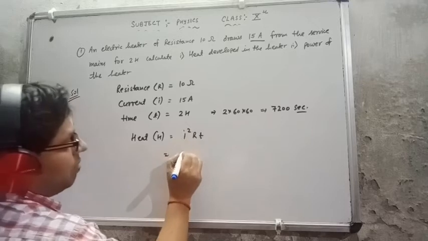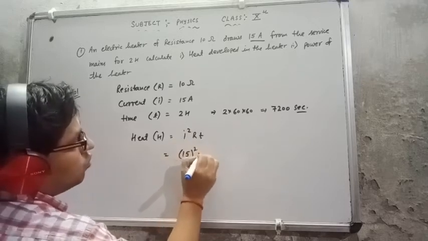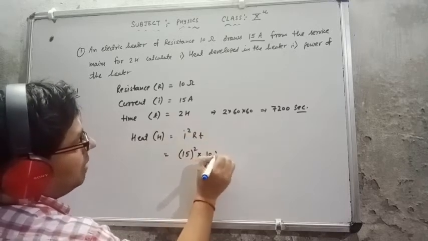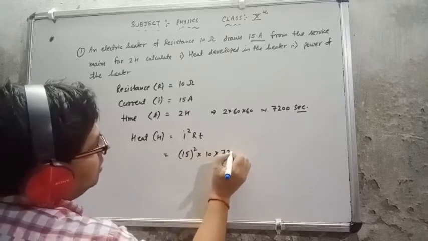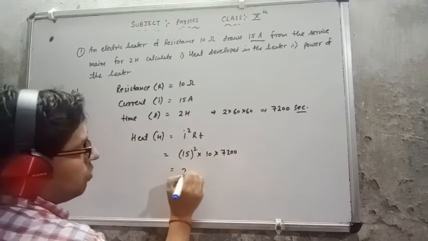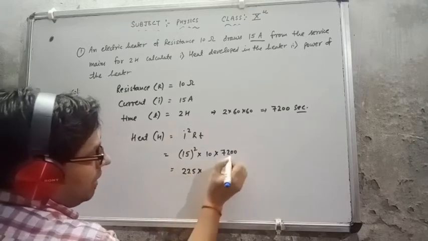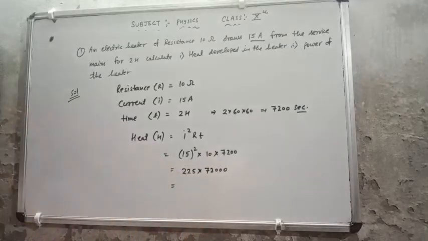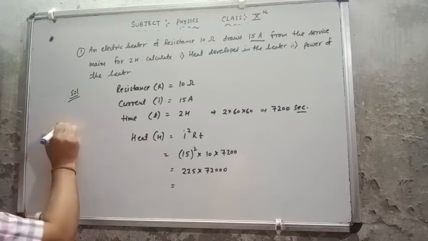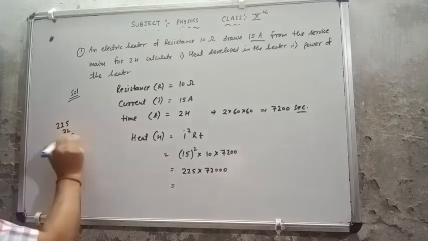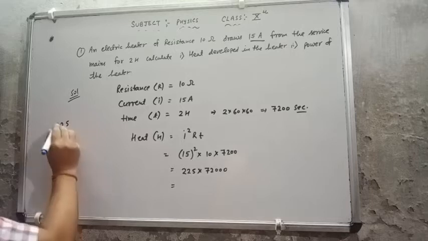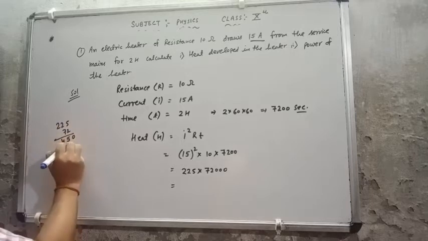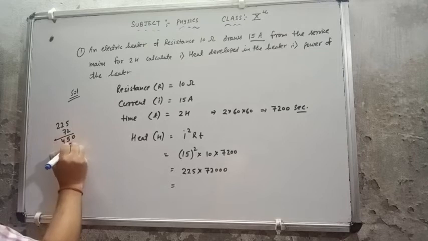Now put the values here. In place of I, 15 square. In place of R, 10. T is 7200. Now 15 square is 225 into 10 into 7200, that is 72,000. 225 multiplied by 72, you multiply it. 2 5s are 10. 2 2s are 4 or 1 5. 2 2s are 4. 7 5s are 35, carry 3. 7 2s are 14 or 3 17.